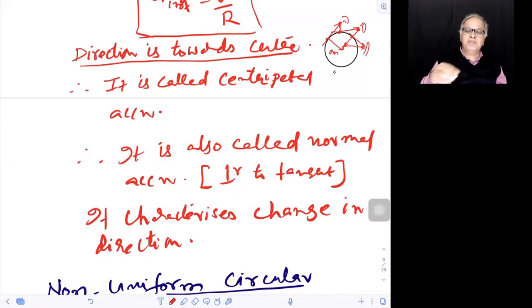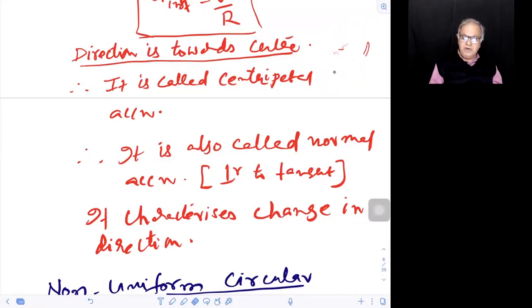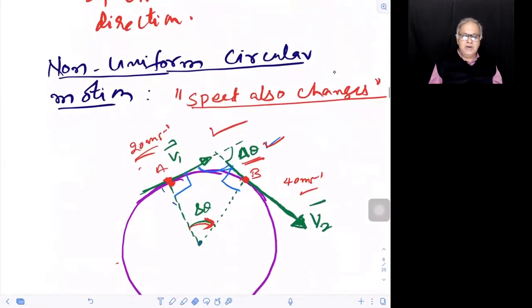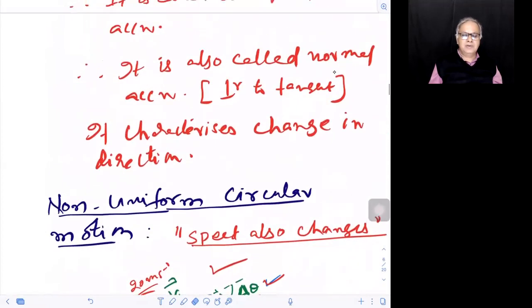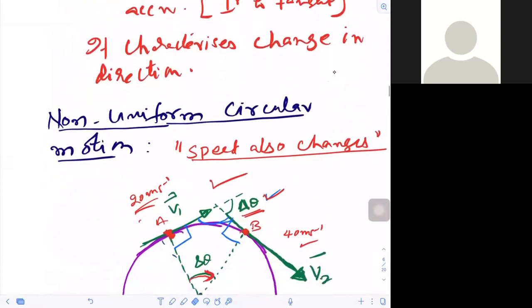So simply mere words of changing direction really doesn't work in physics, especially when you are trying to do some applications. Do you understand? So that value we found out to be what? How much? We found that to be v square by r, v omega, r omega square, all that, isn't it? So hello. Yes, sir.